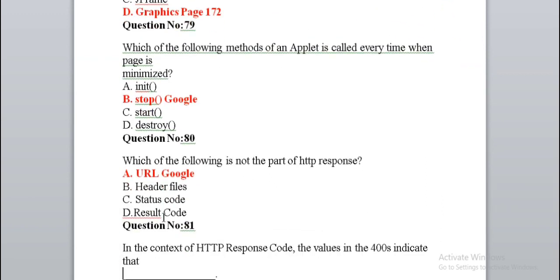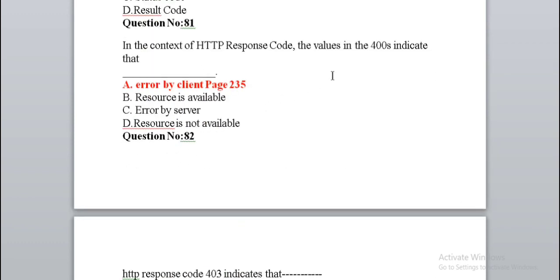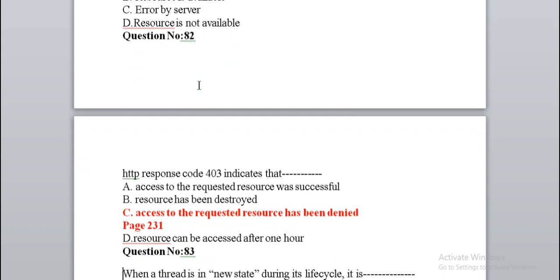Which of the following is not the part of HTTP response URL? In the context of HTTP response code, the value in the 400s indicates error by client. Next, HTTP response code 403 indicates that access to the requested resource has been denied.